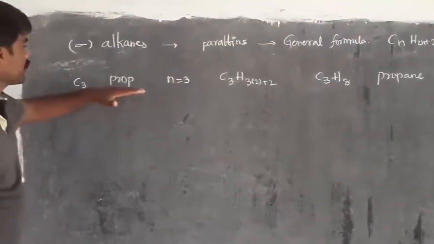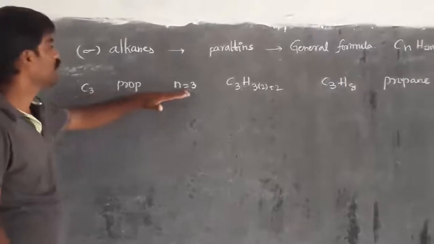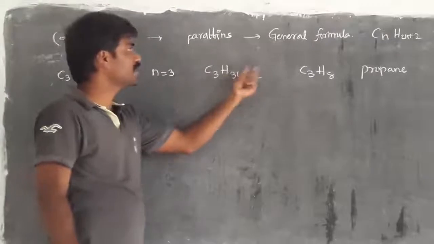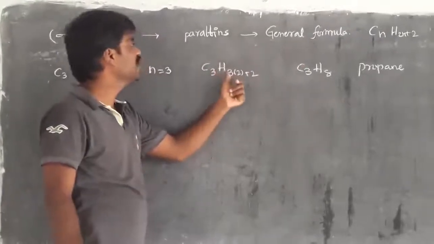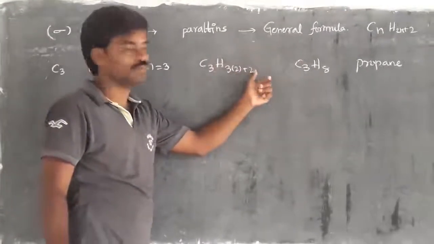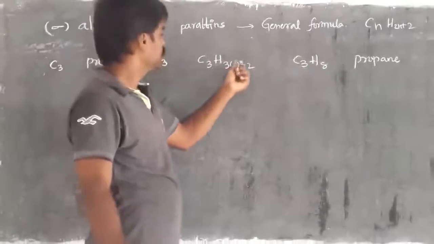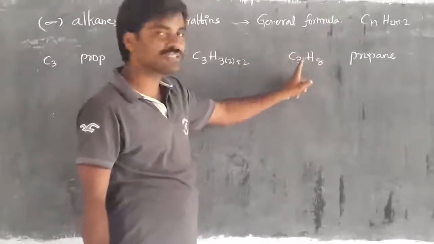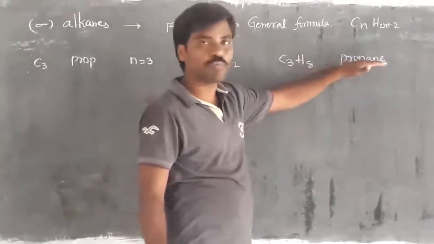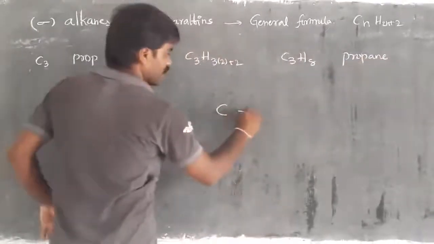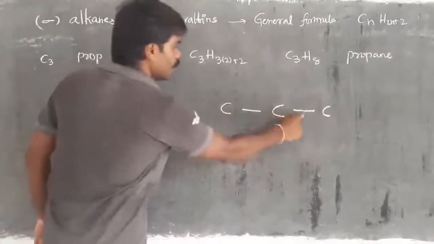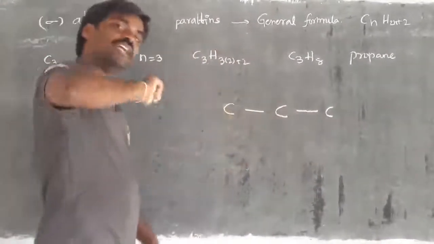If 3 carbons are present, the prefix is prop. We take n equal to 3 and substitute in the general formula: C3H, 3 into 2 plus 2. 3 twos are 6, 6 plus 2 is 8. So the number of hydrogens is 8 and carbons are 3. What is the name? Propane. Then we write carbon bonded with carbon, because alkanes have only single bonds between any 2 carbons.